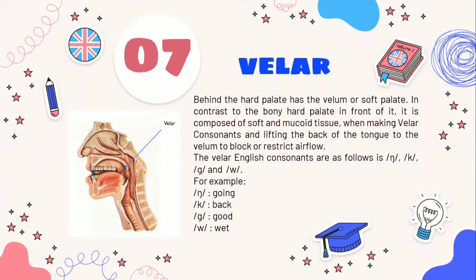The seventh, velar. Behind the hard palate is the velum, or soft palate. In contrast to the bony hard palate in the front of it, it is composed of soft muscular tissue. When making velar consonants, you lift the back of the tongue to the velum to block or restrict airflow. The velar English consonants are as follows: k, g, and ng. For example, going, k, back; g, good; and w, wet.